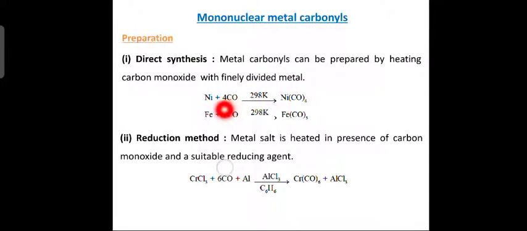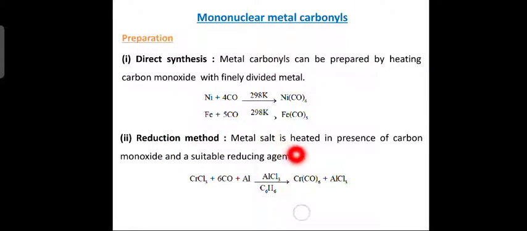So carbon monoxide will combine with nickel at 298 K, just lab temperature, forming tetracarbonyl nickel. Similarly, iron will combine with 5 molecules of carbon monoxide at lab temperature 298 Kelvin, giving pentacarbonyl iron. Now second method is the reduction method.